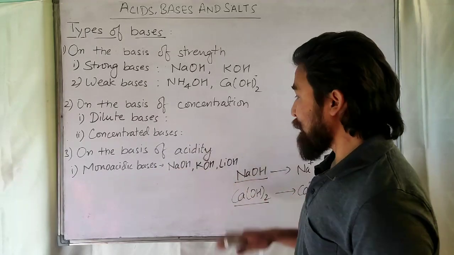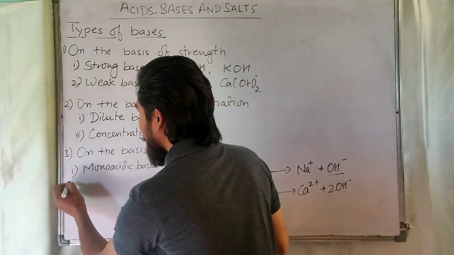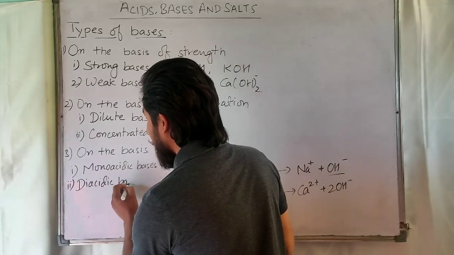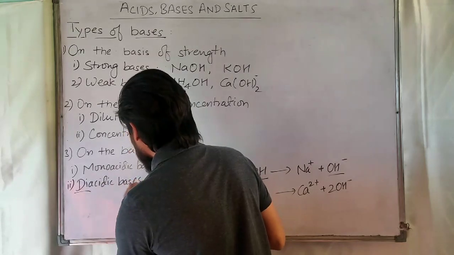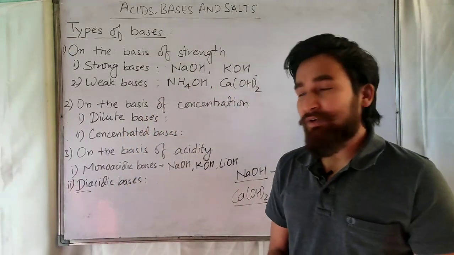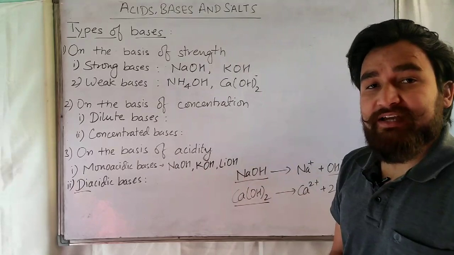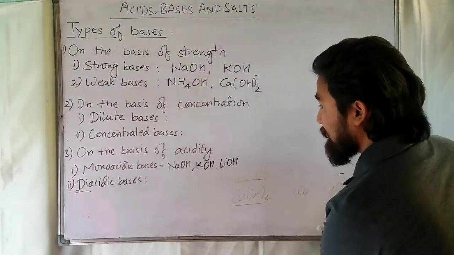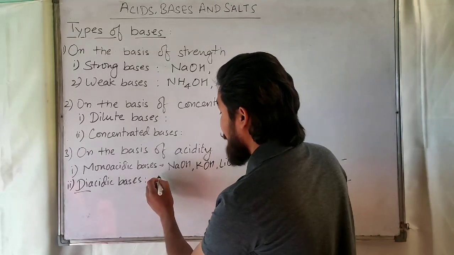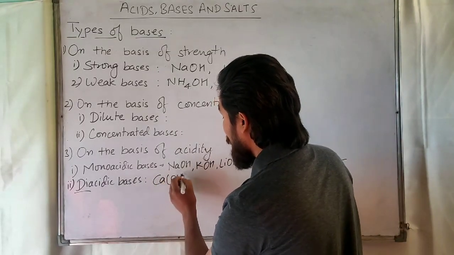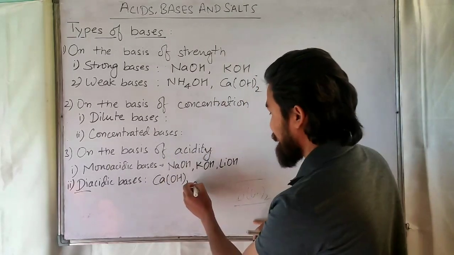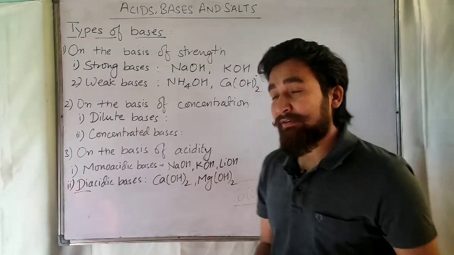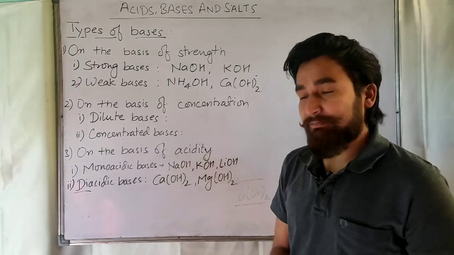The second category is diacidic bases. Di stands for 2. The bases which give 2 OH- ions per molecule on dissociation are called diacidic bases, as you have seen in the example of Ca(OH)2. It will give 2 OH- ions. Similarly, Mg(OH)2 is an example of a diacidic base.